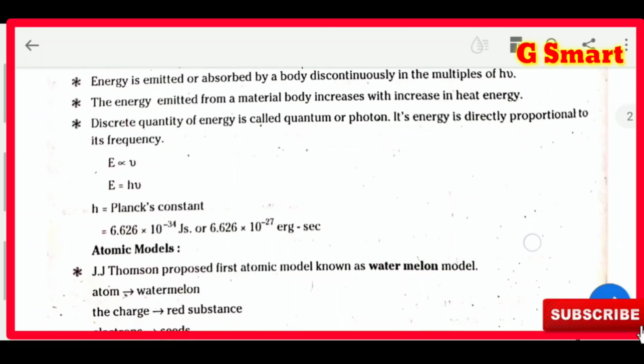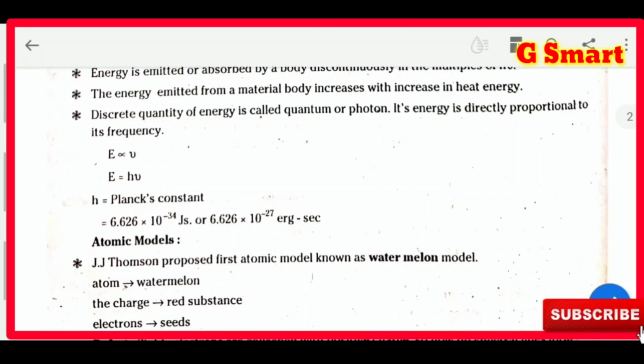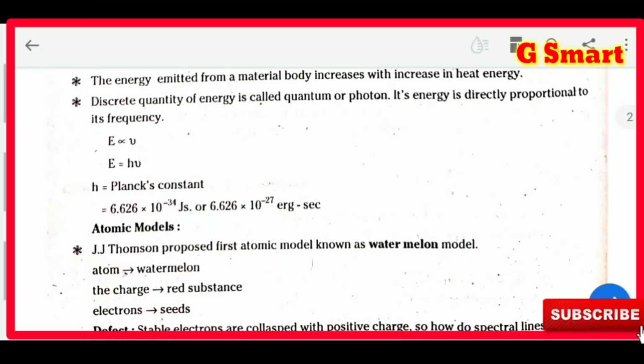The energy emitted from a material body increases with increase in heat energy. That means when we are increasing heat energy, the material will emit more energy. If you are heating an iron rod and giving more heat energy, the iron rod also will give more energy, that means it will change its color. Suppose first of all the iron rod is in normal iron color. When you heat that one, it changes to red color because the heat energy is giving that energy to that iron rod.